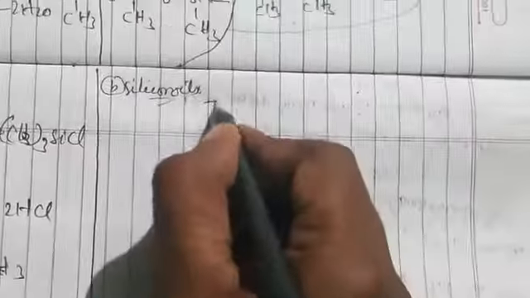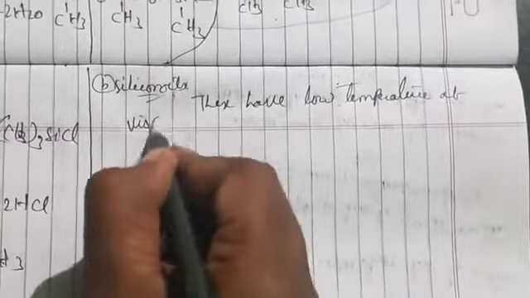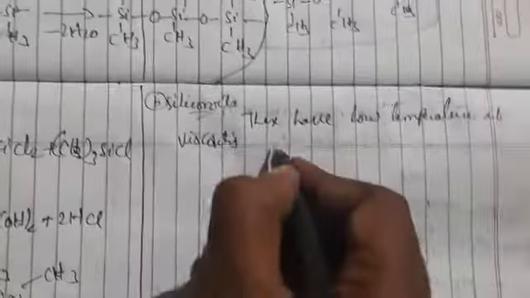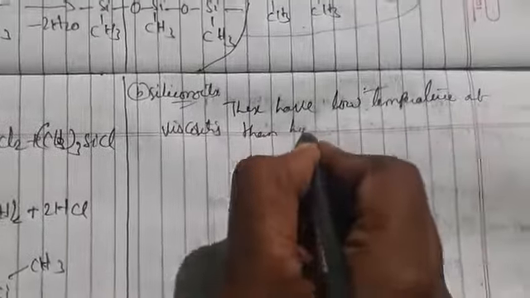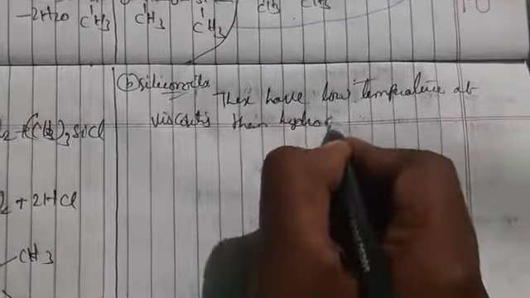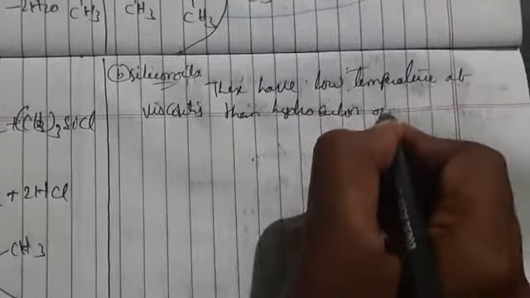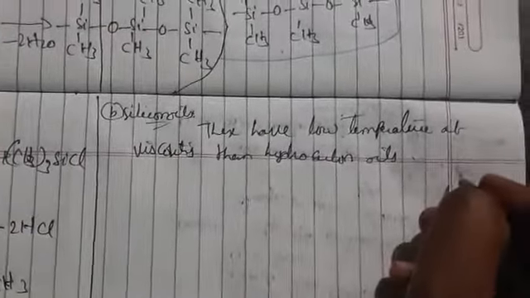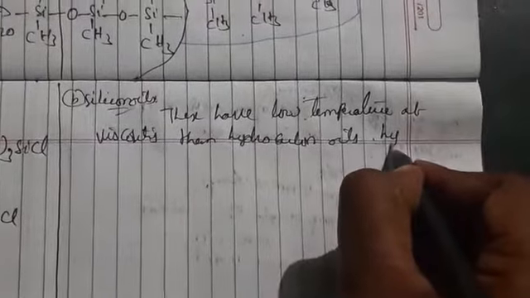So they have low temperature viscosity, unlike hydrocarbon oils, and are used as hydraulic fluids and lubricants.